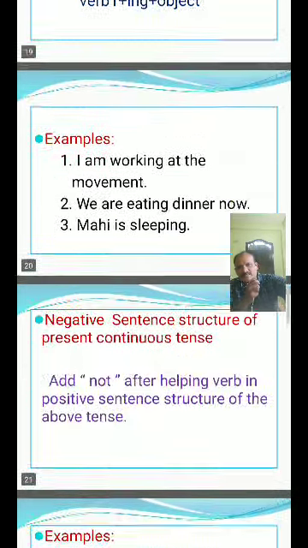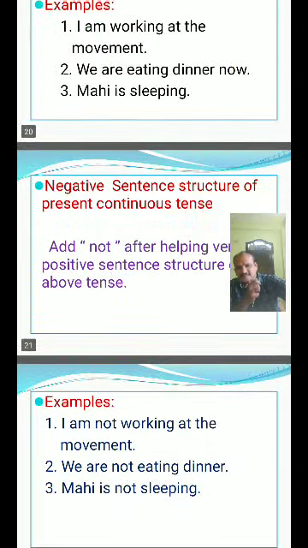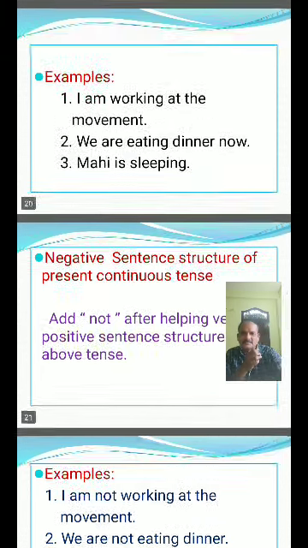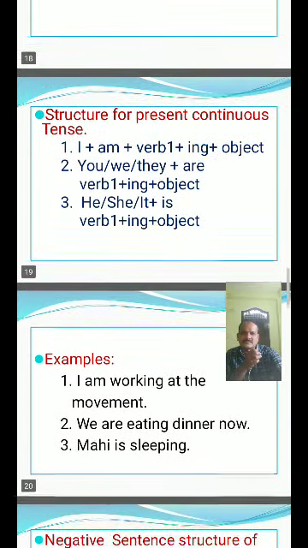Come to the negative sentence structure of present continuous. Negative sentence structure means just add not after the helping verb in the positive sentence structure of the above tense. So what is the positive structure?